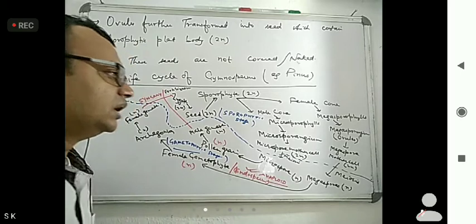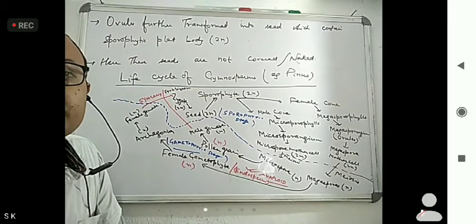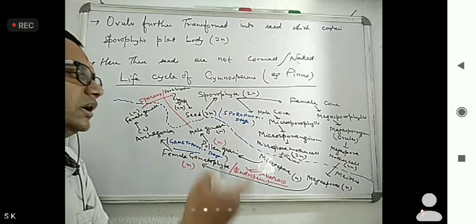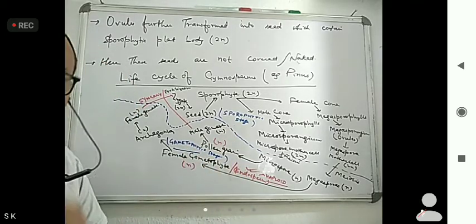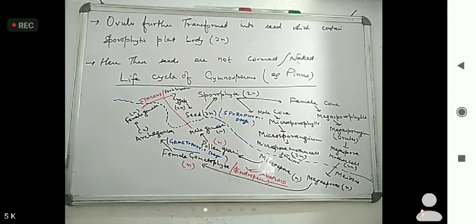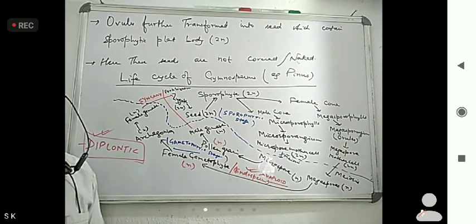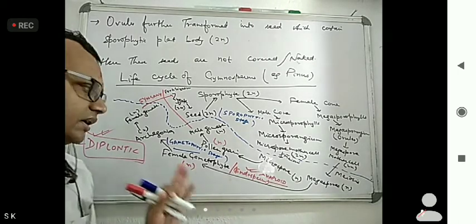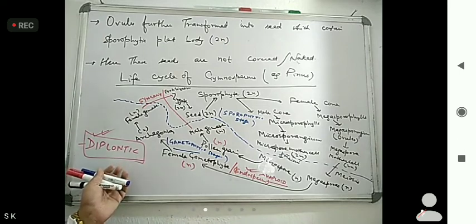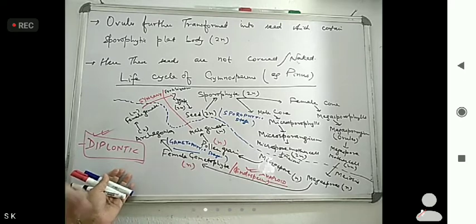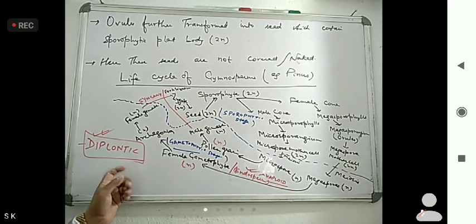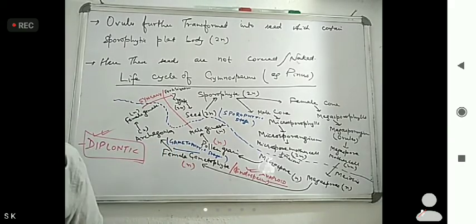Now here what happens? The sporophytic stage is dominant, or we can say the diploid stage is dominant, and that's why this gymnosperm belongs to diplontic. Means the dominant stage is what? Diplontic. So the life cycle of gymnosperms contains sporophyte as well as gametophyte, but the diploid or sporophytic stage is dominant. That's why it belongs to the diplontic type of alternation of generation. We will see later. Okay. So this is diplontic or diploid stage.